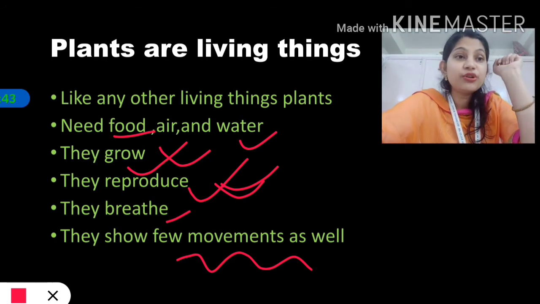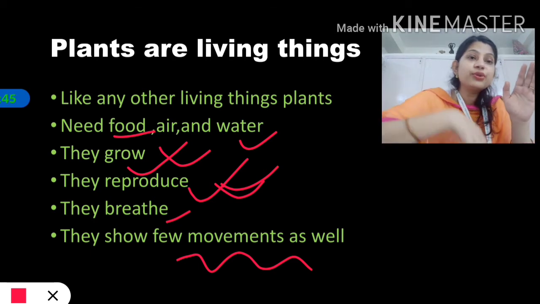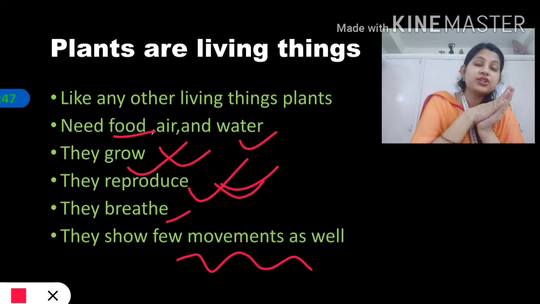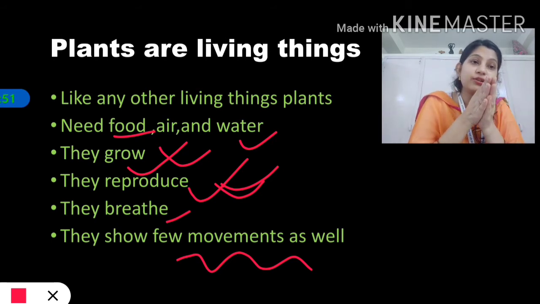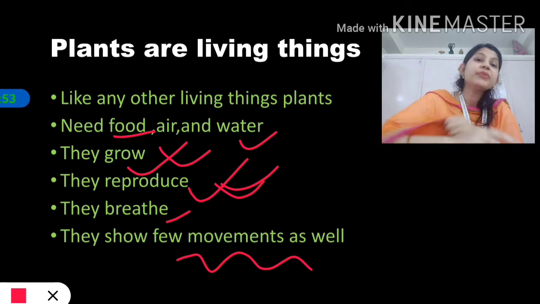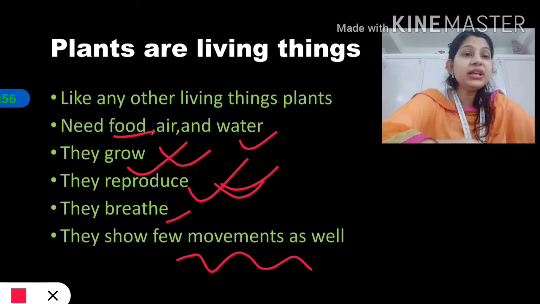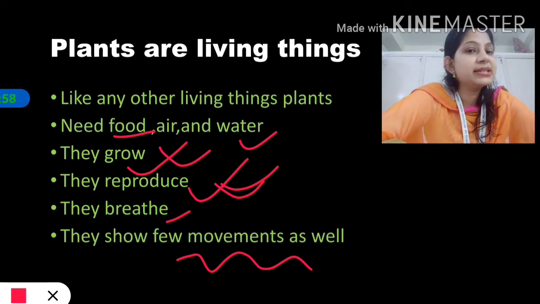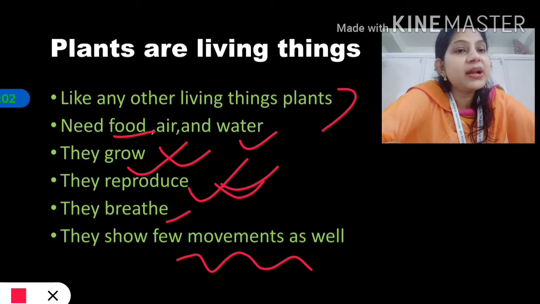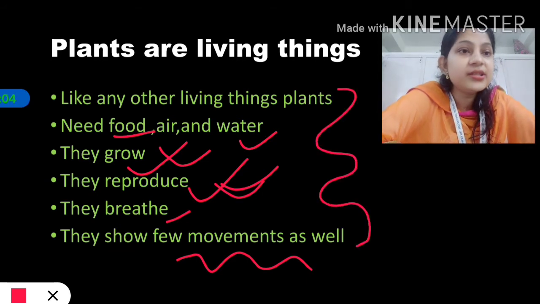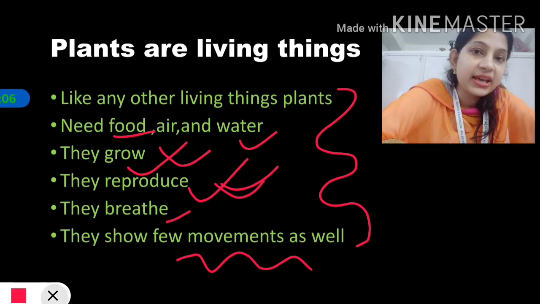Like touch-me-not, if you touch it, all its leaves close down or fold. That we can see in some plants. So we can say that plants show movement as well. So that's why, since plants have all these characteristics, we call plants living things.